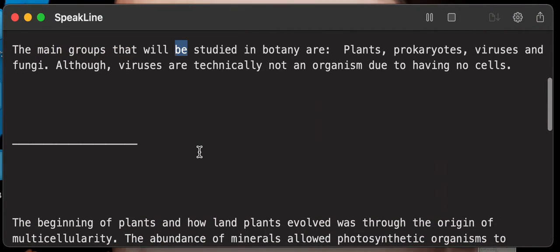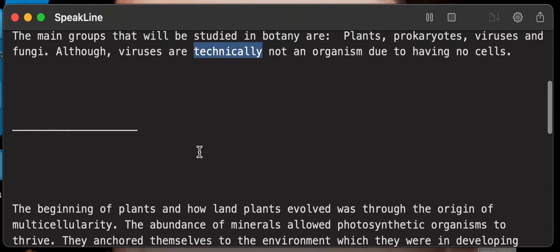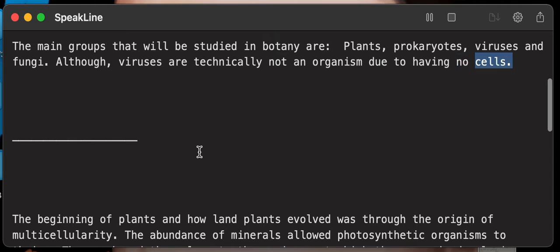The main groups that will be studied in botany are plants, prokaryotes, viruses and fungi, although viruses are technically not an organism due to having no cells.